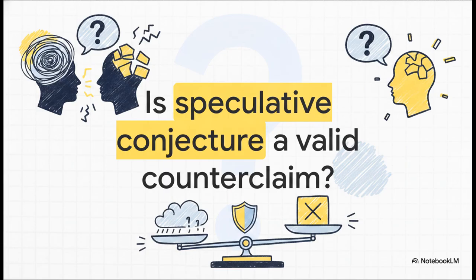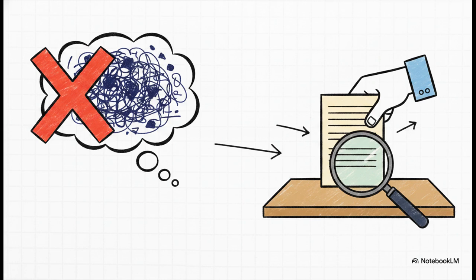Let's do our second pause check right here to apply this. Imagine you're watching a heated political debate. If someone challenges a civic policy using only wildly speculative conjecture and absolutely zero facts, is that considered a valid counterclaim in our civic framework? The answer is a firm no. The C3 framework is super clear that true counterclaims require actual evidence. You cannot just use imaginative conjecture or your own unverified personal opinion to contradict a well-researched claim. Genuine disagreement requires you bringing your own facts to the table. Otherwise, you're not debating, you're just contributing to misinformation.